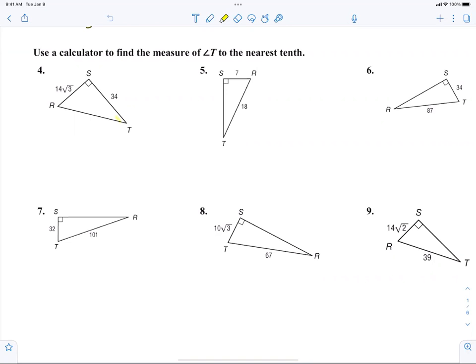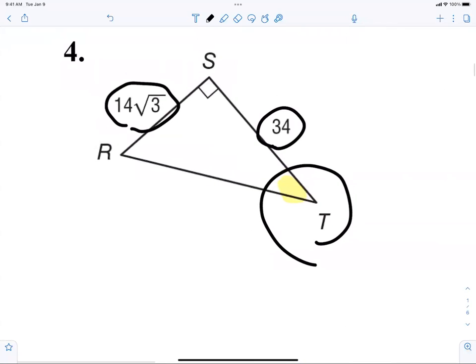So what I tell everybody to do is circle the angle you're trying to find, which is angle T, and then circle the other two known figures. And then I want you to tell me what is the relationship of 14 radical 3 to T. What is that called?